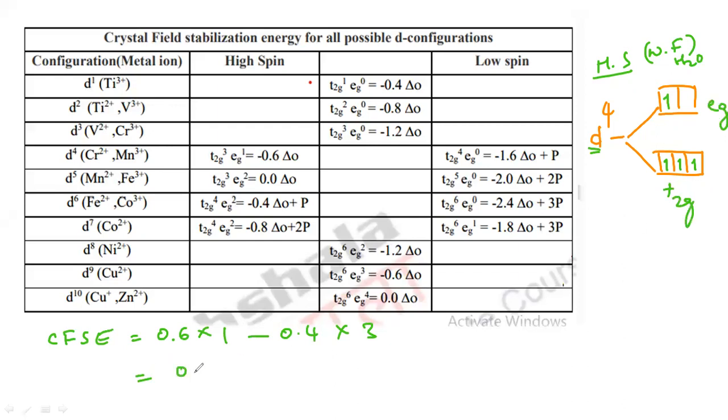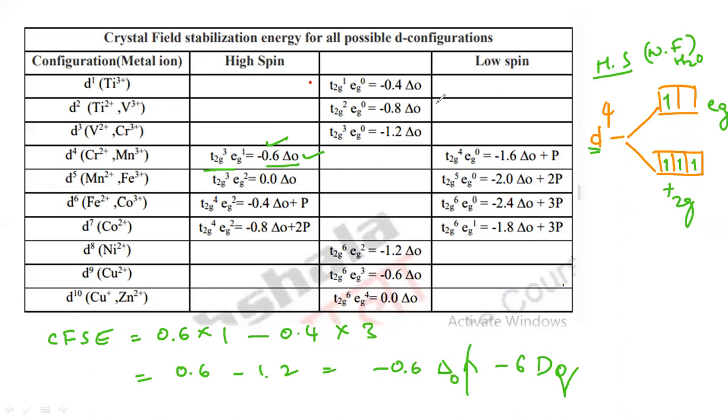So you will get 0.6 minus 1.2, that is minus 0.6 delta naught, or you can say minus 6 Dq. So see here, the value we are getting is minus 0.6 delta naught.